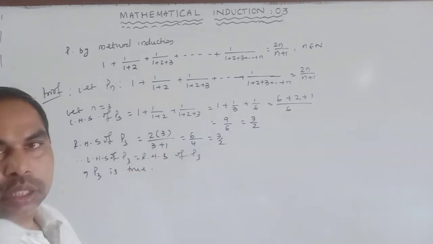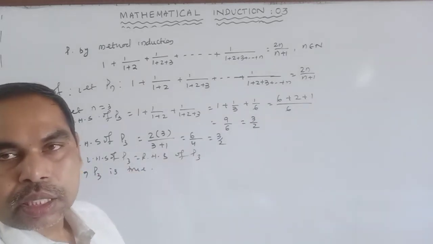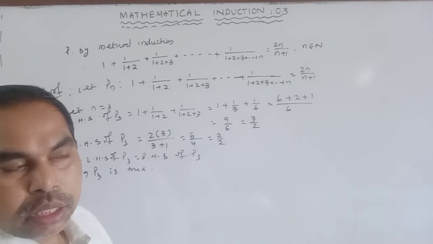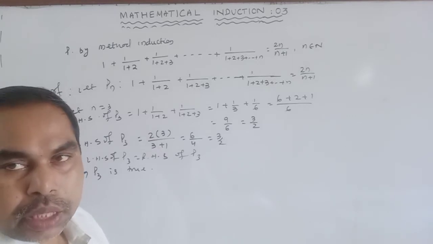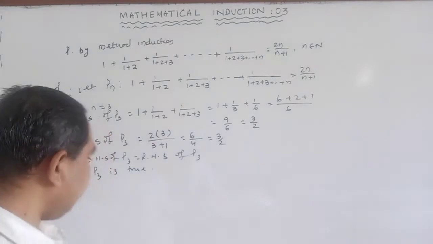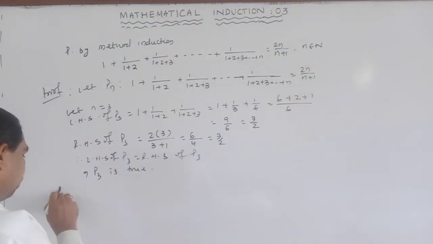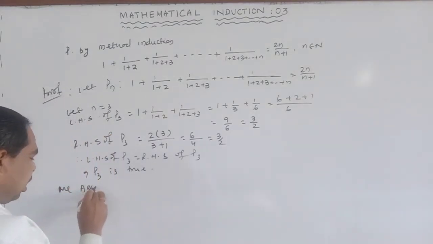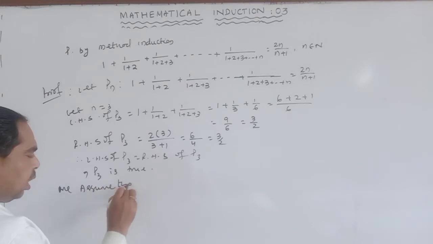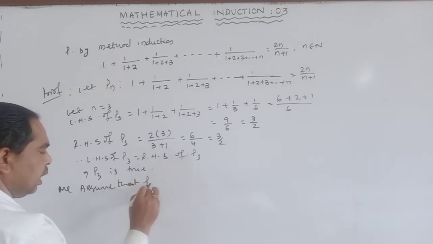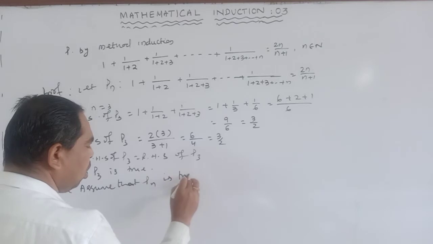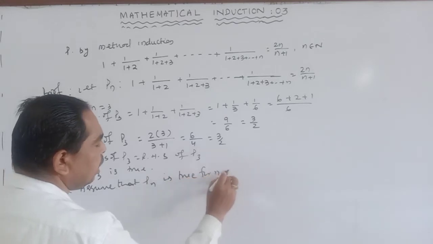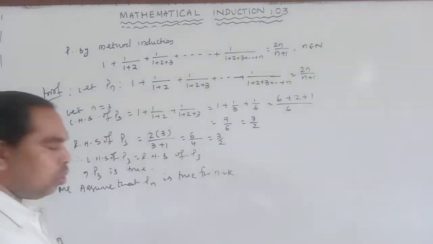Since P3 is true, we assume that Pn is true for n equal to k.